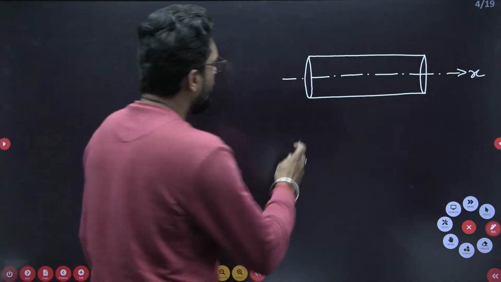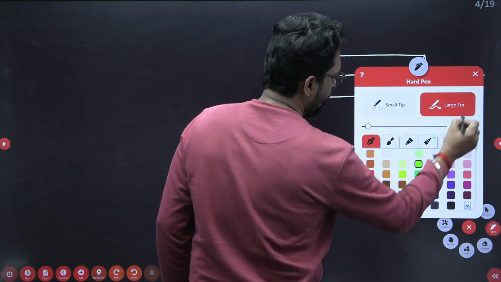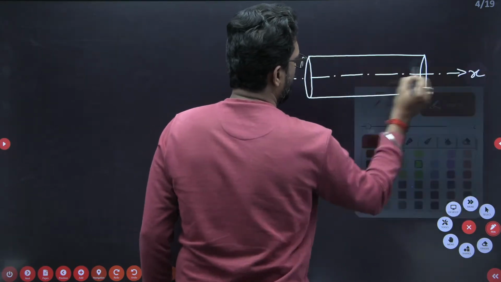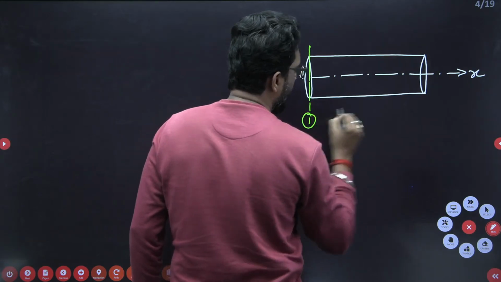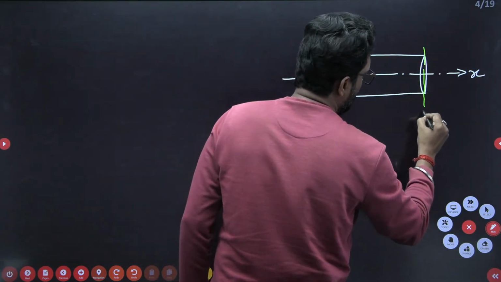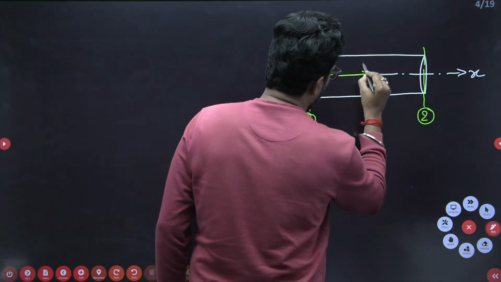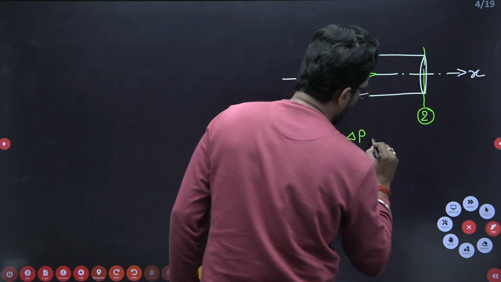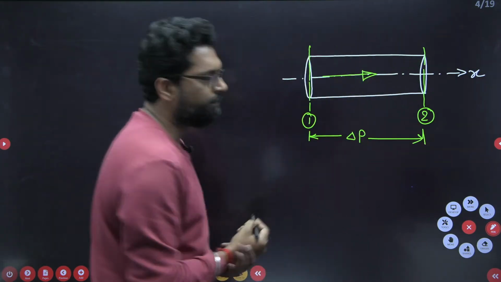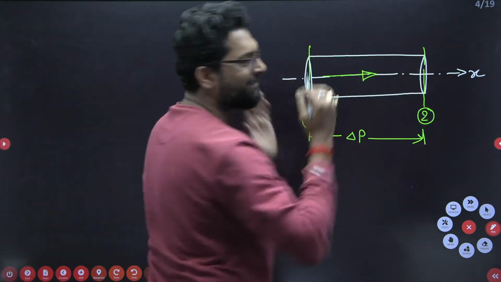Let's suppose this is section 1, and there is another section at 2. While the fluid is flowing, the pressure drop is delta P. All the conditions are given.